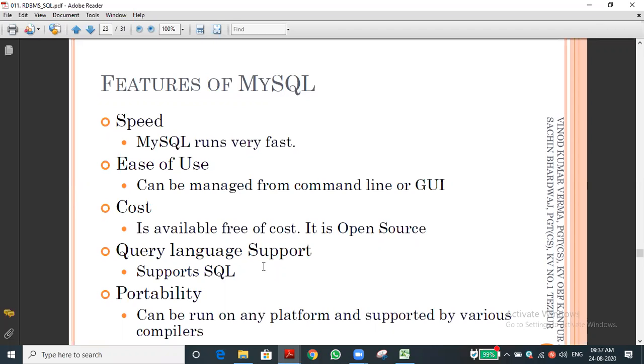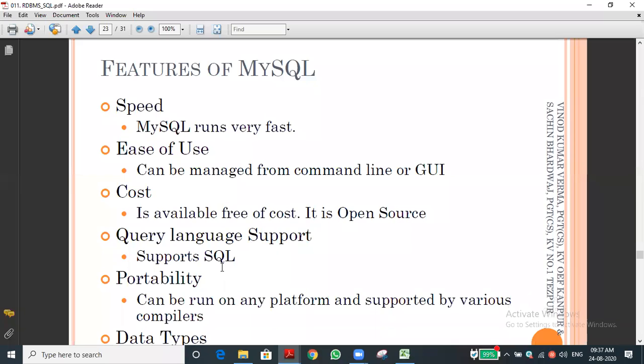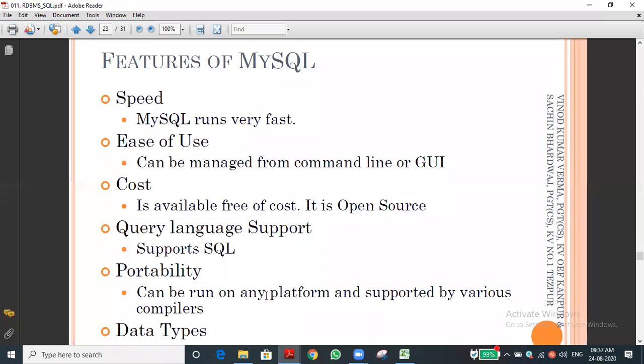Python IDLE or Anaconda distribution, anyone we have to install. From the Anaconda distribution, we have to download Spyder or Jupyter. Likewise, many Python versions are there. I mean, interpreters are there, no? So through that we can download it. And moreover, portability. It can run on any platform. It is platform independent. Platform means operating system.